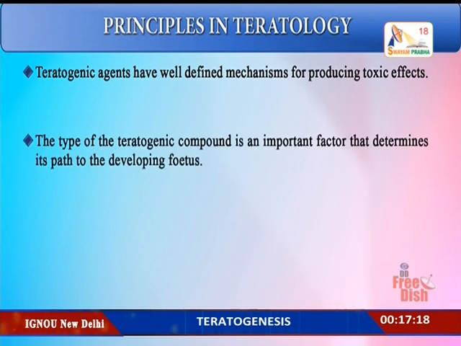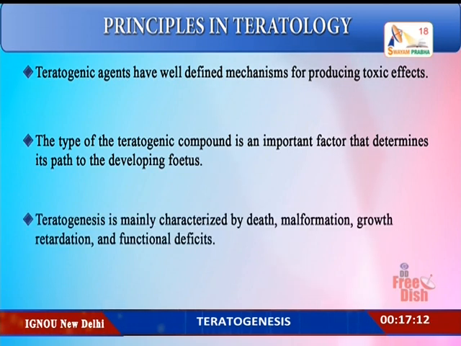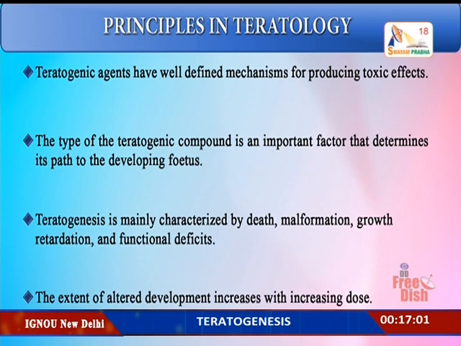The type of compound is an important factor, and that will determine its path to the developing fetus. Teratogenesis is characterized by death, malformation, structural and growth retardation, functional defects and so on. The extent of the altered development will increase with the increasing dose that the individual has taken.